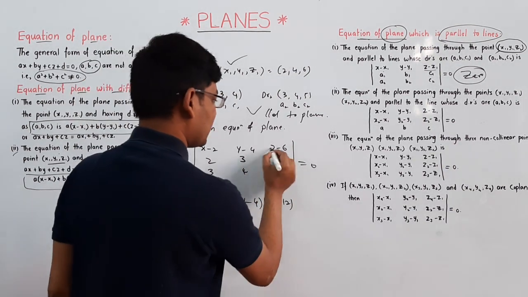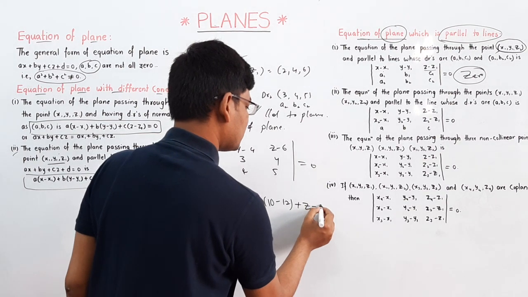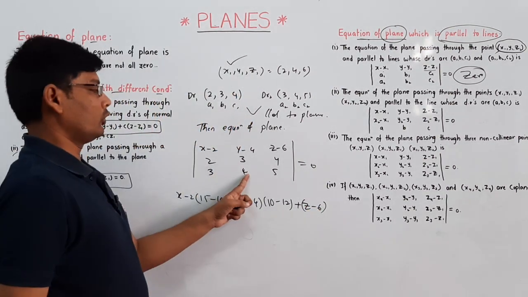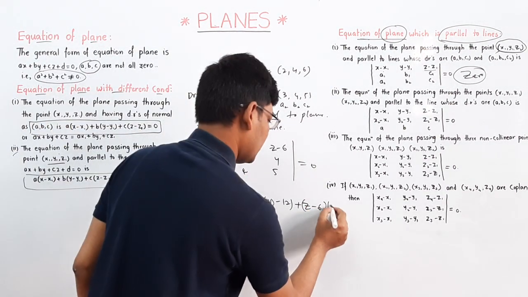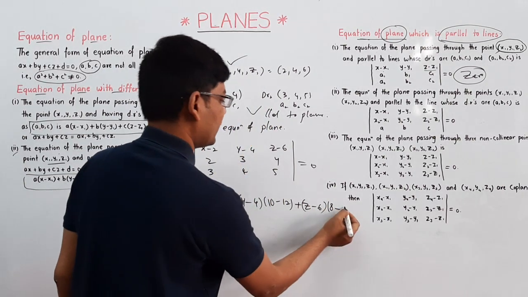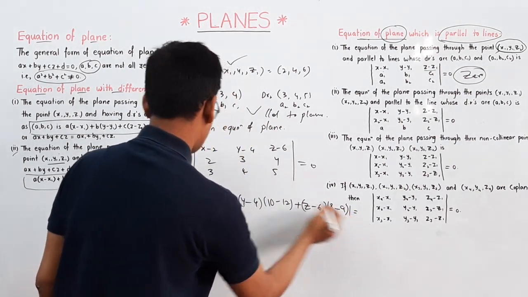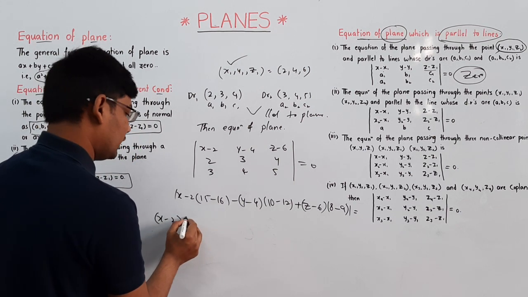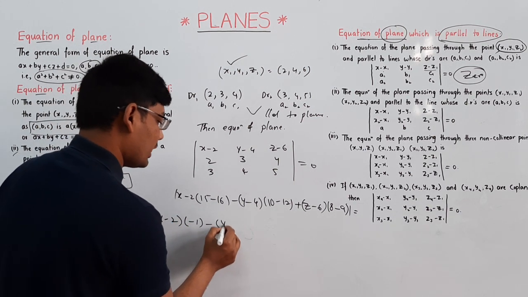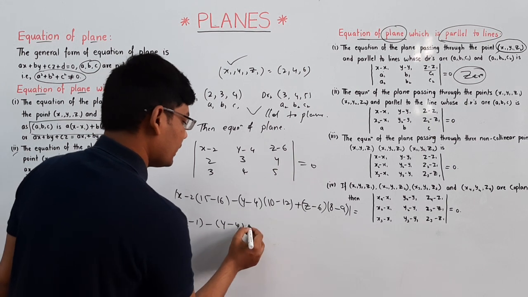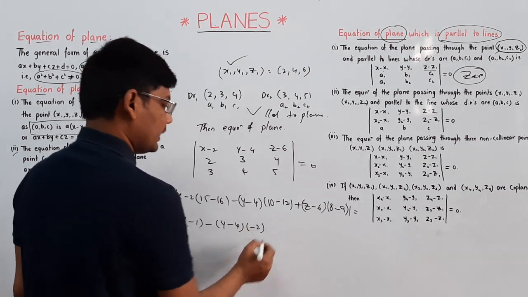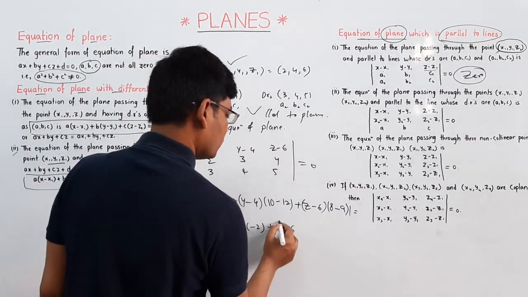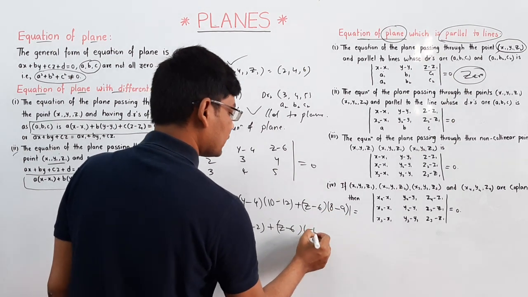Similarly, z minus 6 into 2 times 4 minus 3 times 3, that is 8 minus 9. So x minus 2 into minus 1, y minus 4 into minus 2, and z minus 6 into minus 1.